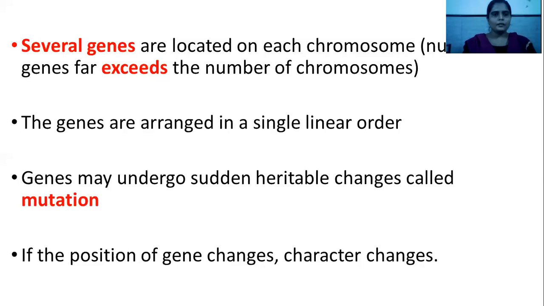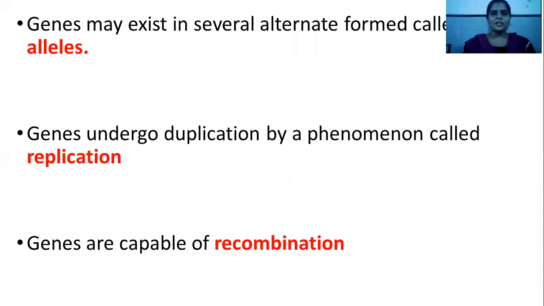Genes may exist in several alternative forms called alleles. We have already discussed this. What are alleles? An allele is an alternative form of the same gene in a diploid organism at a specific locus. A specific gene is present in one chromosome.